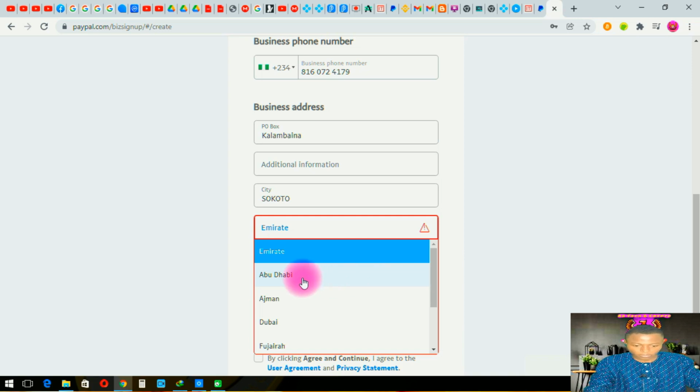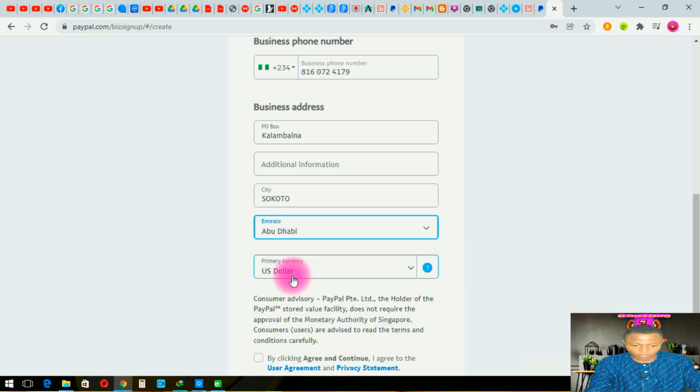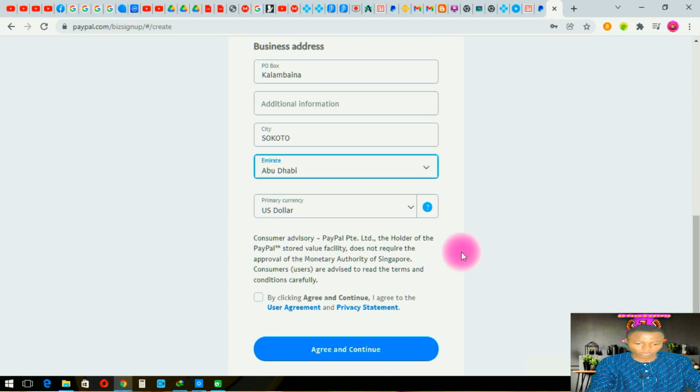Let's go for the state. Now we are just going to be choosing this one, Abu Dhabi. So we are going for Abu Dhabi. So when we go for Abu Dhabi, here is primary currency.